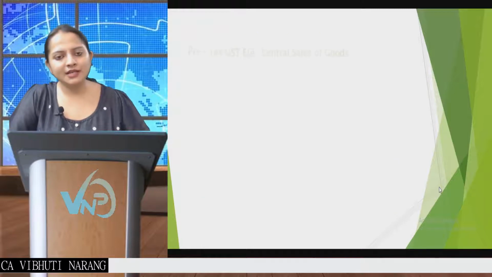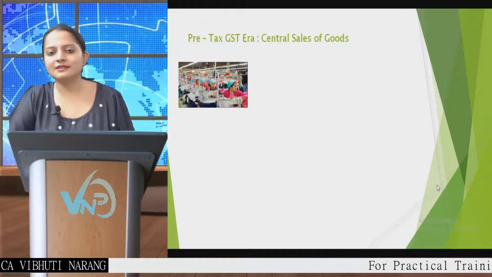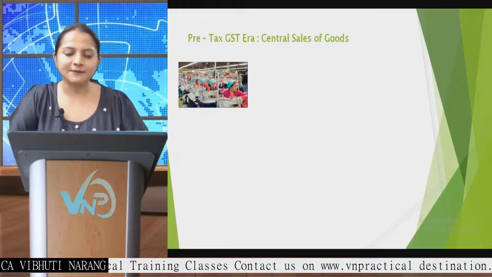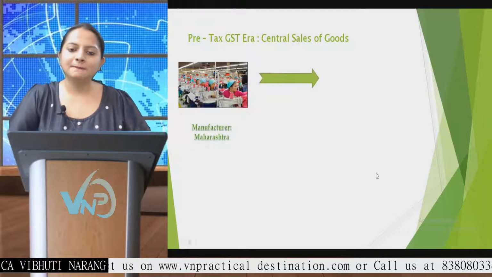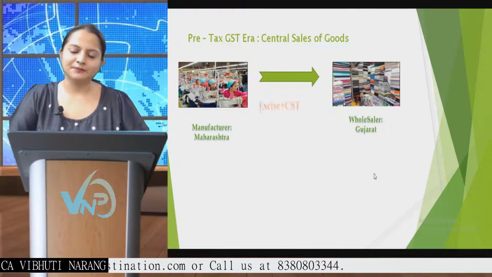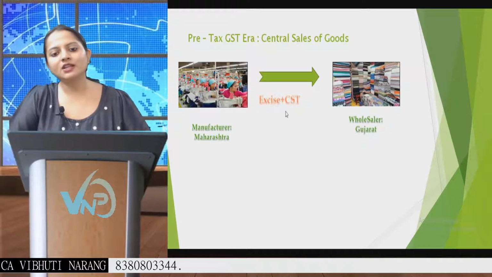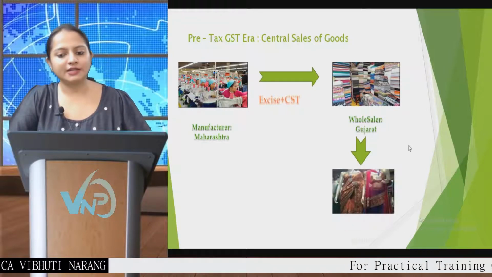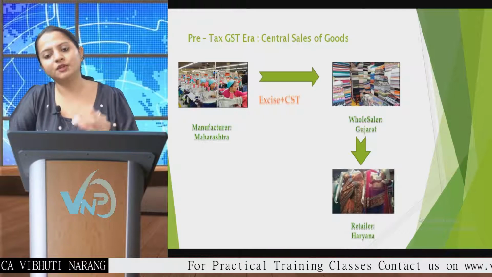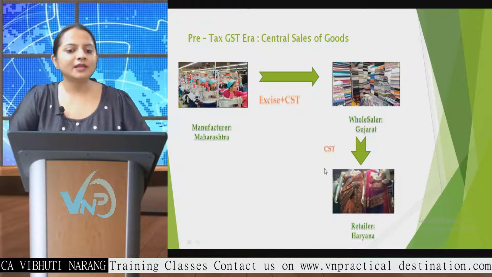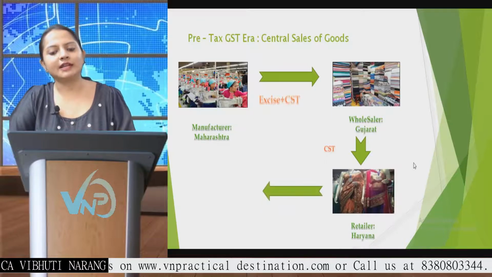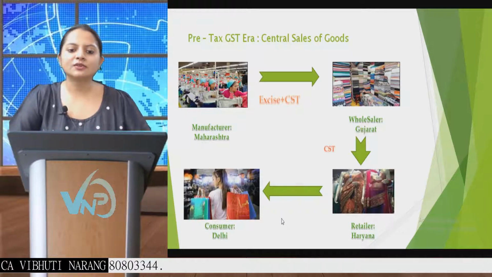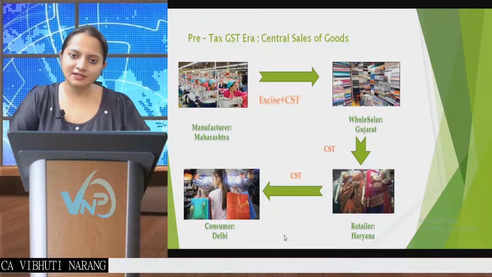If I talk about the pre-GST era but central sales of goods, means every time, or you can say most of the times, the sale in the supply chain is not within the same state. Now your manufacturer is in Maharashtra but your wholesaler is located in Gujarat. So excise was mandatory. Along with that, you were supposed to pay central sales tax. When the wholesaler sells the goods to the retailer, now the retailer is located in Haryana. Both are now not in the same state. We have to pay CST. When the retailer sells the goods to the consumer and the consumer is located in the state of Delhi, then also we were supposed to pay CST, that is central sales tax.